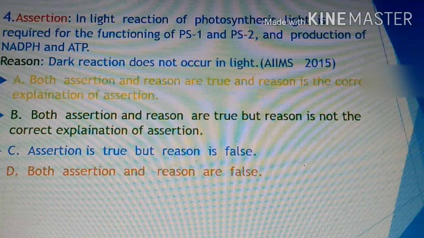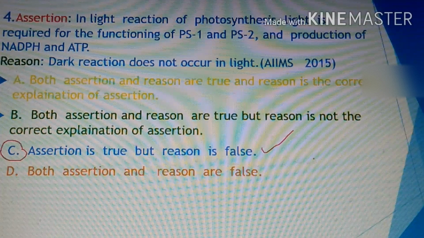This reason is not the correct explanation of the assertion, because dark is a misnomer. The mechanism of the dark reaction is independent of light. It means it takes place at daytime and night time, whenever the light products are available. Accordingly, the correct option here is C: assertion is true, but reason is false. This is an important question.